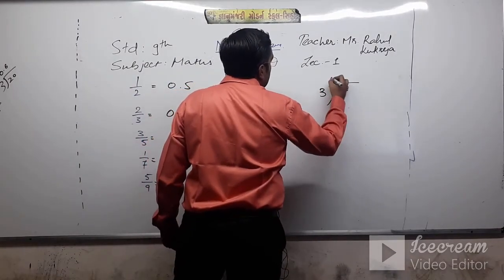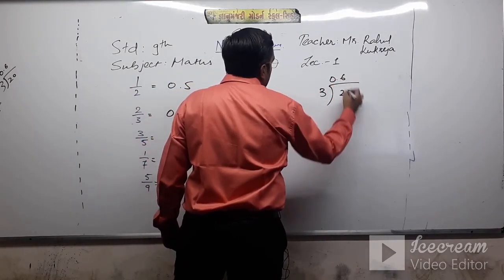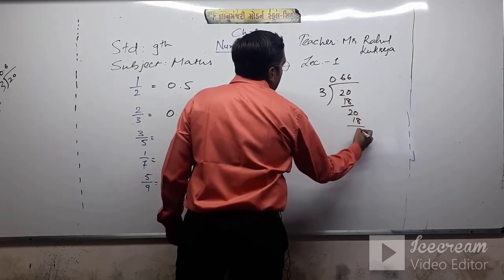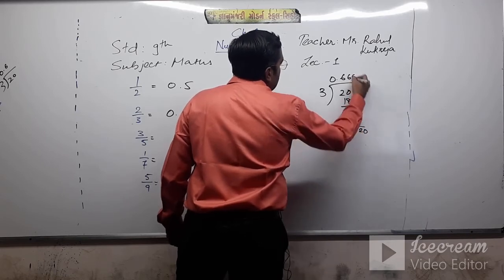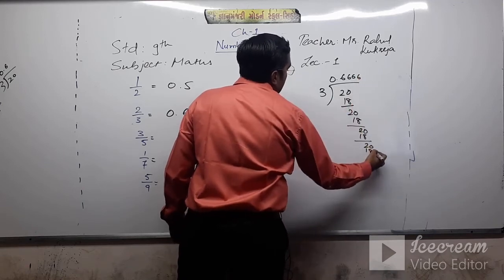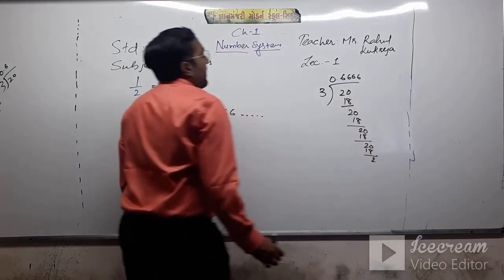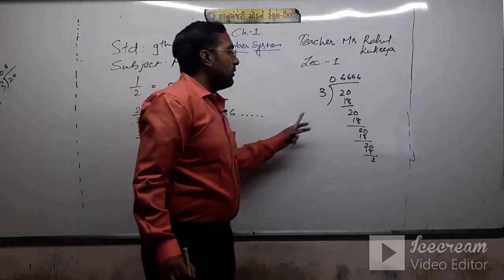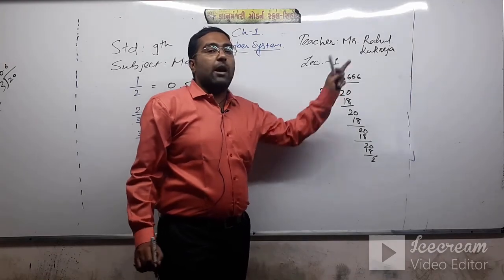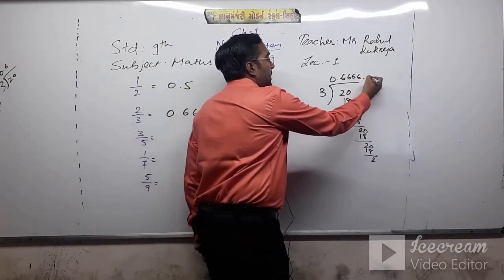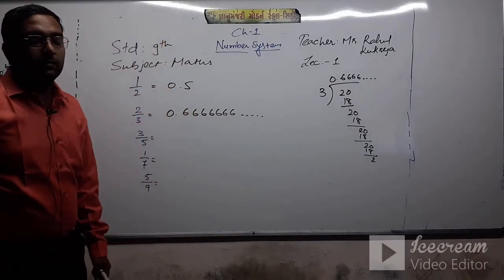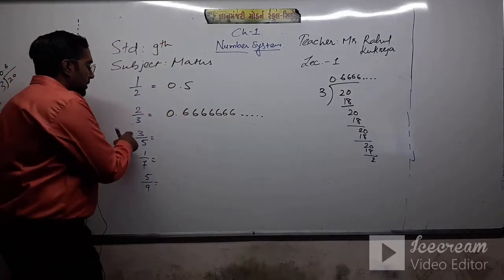When I divide 20 by 3, 3 sixes are 18, remainder 2, then again 20, 3 sixes are 18. Here my remainder is not equal to 0, so my quotient comes as 0.66666 indefinitely.